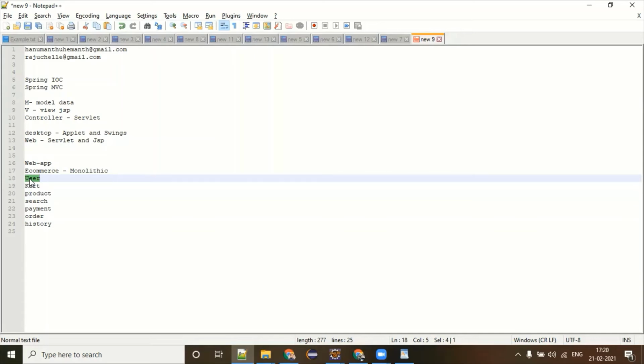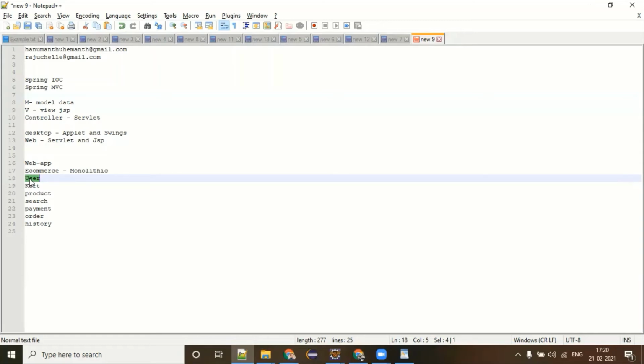The solution was already available. That's called web services. Whenever you want to communicate from one application to another application, what is the way? The way is web services. With the help of web services, you can easily communicate from one application to another application. And when we talk about web services, they are of two types: SOAP and REST.